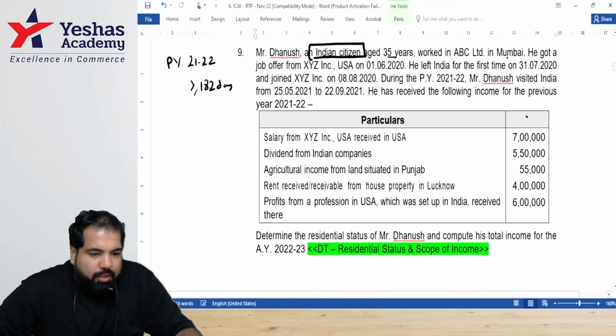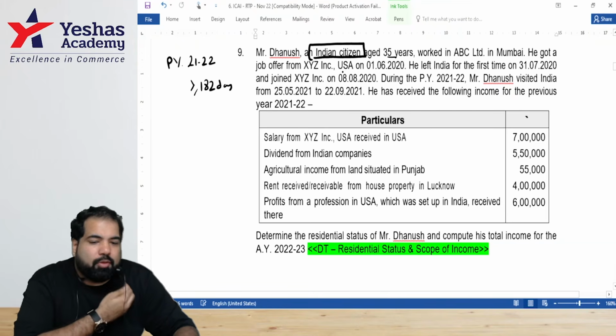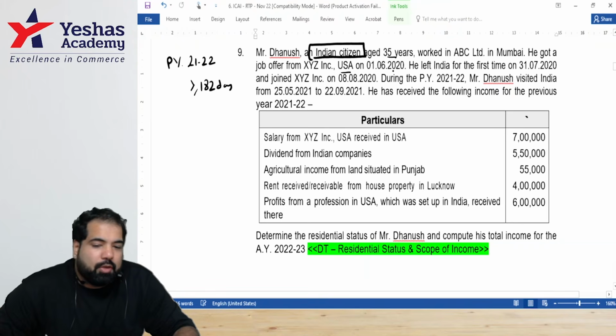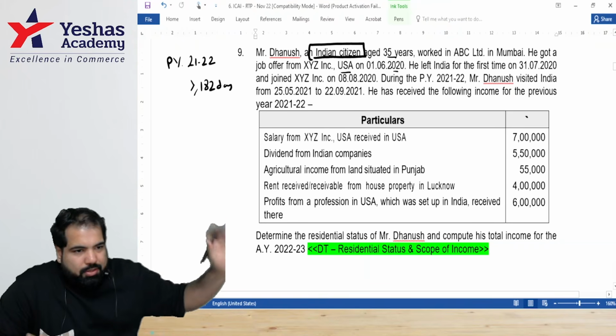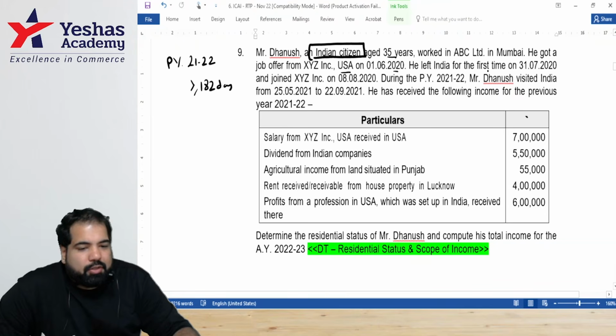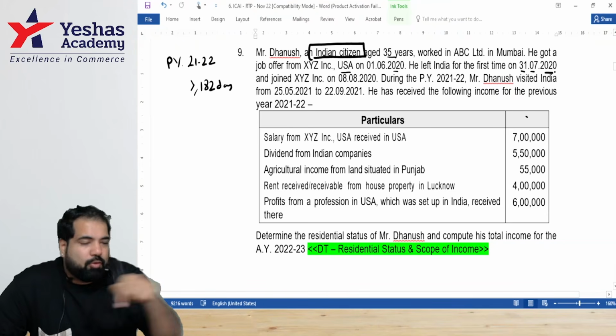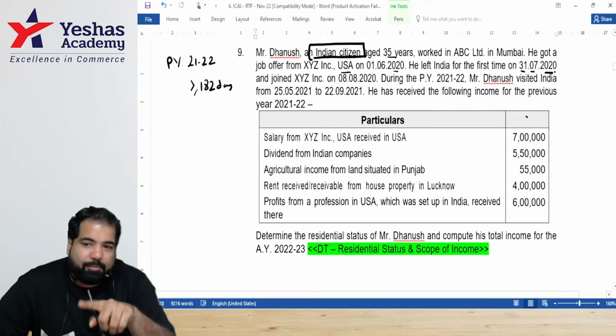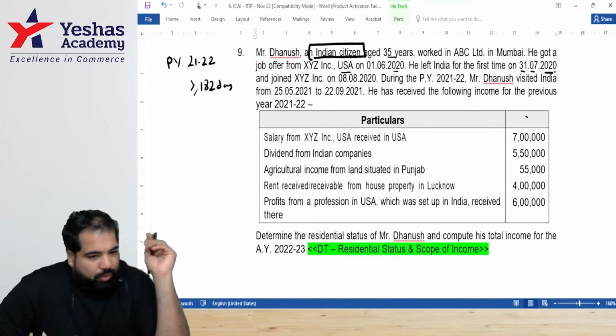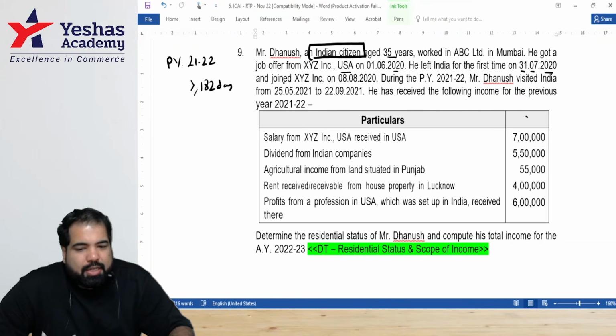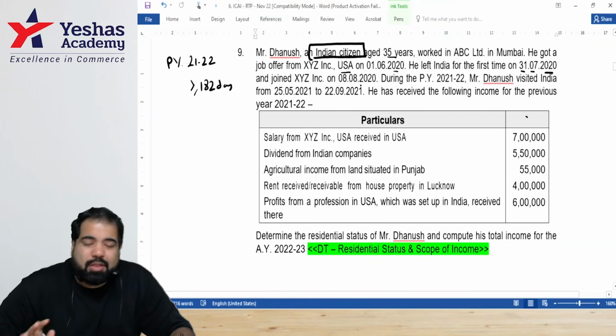He's how many years old? 35. Worked in a company in Mumbai. He got a job offer from USA in which year, guys? Is it last year? So this is not this year, guys. This is 2020. He left India for the first time. First time means in his flashback mode, which country will you see? India. So if he happens to be a resident, he will be an ROR. These are small subtle points, guys. He joined this company on 8th August. All this is last year's story.